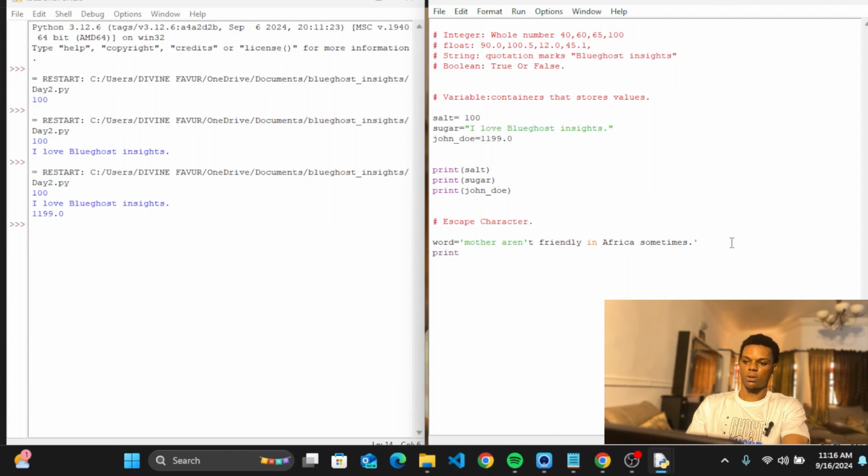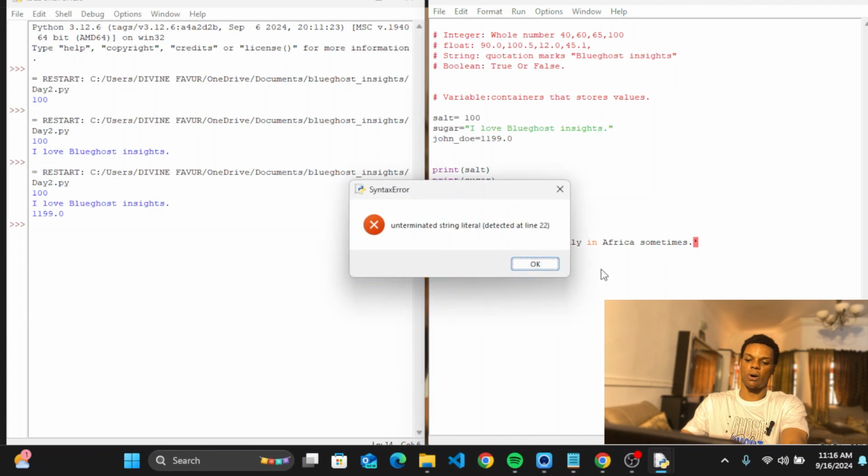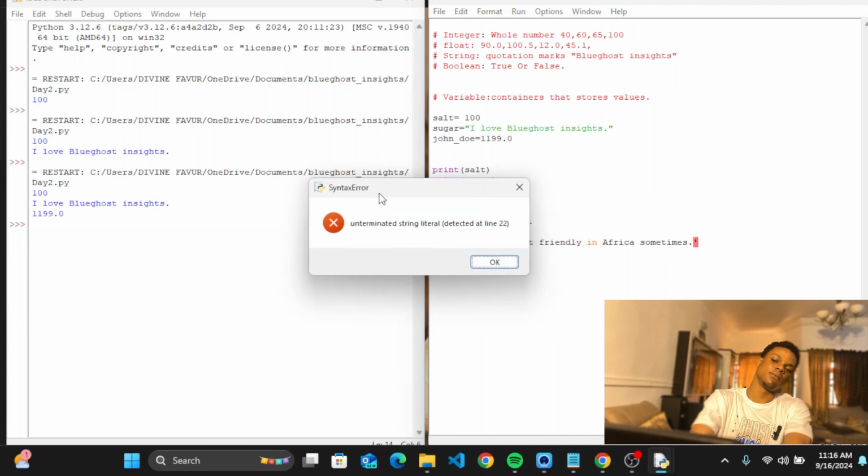So some people say it's a lie. Let me test it and see if it brings it to the output. I'm going to put the word inside print. Remember, we use print to call out the variables, and it can do so many other things. I can click on run or F5. No, first of all, Control S to save it, then F5. You can see a syntax error. Like I said, you are breaking the syntax, so that's why it's giving you a syntax error.